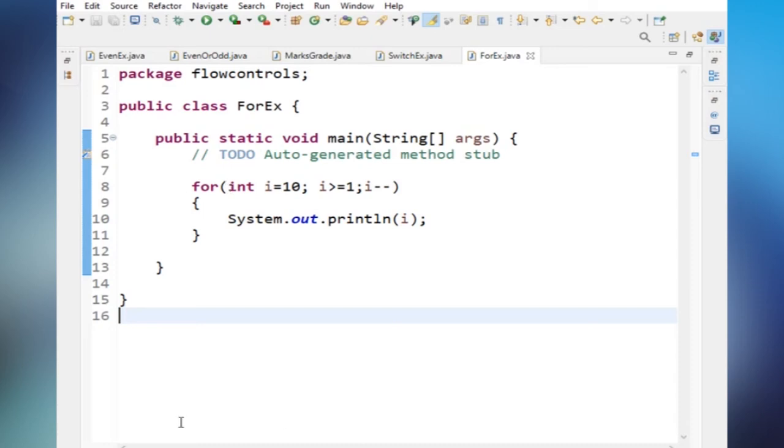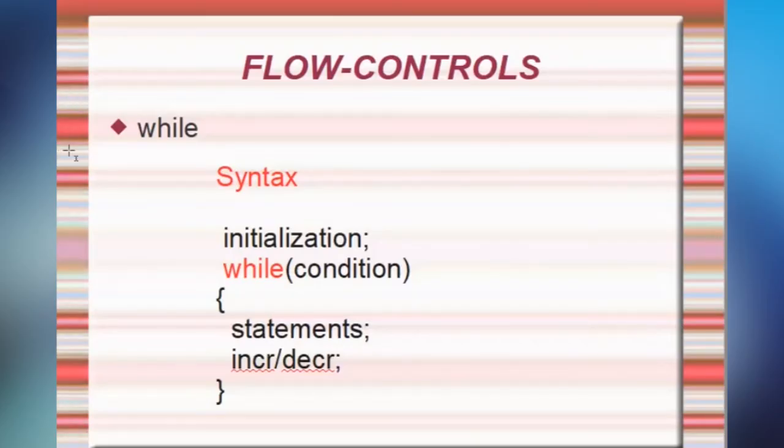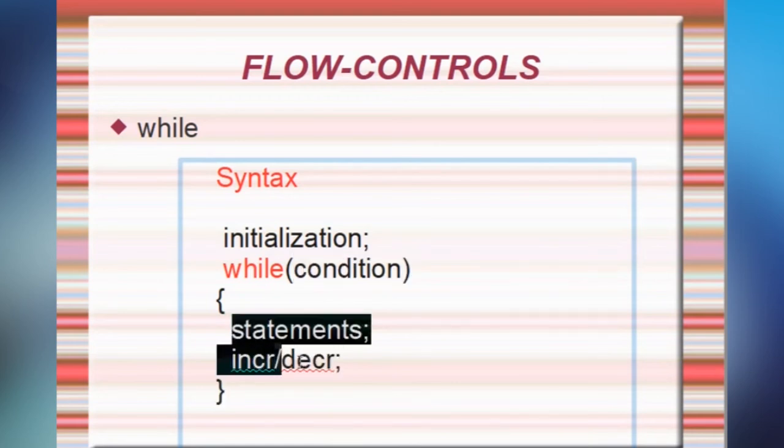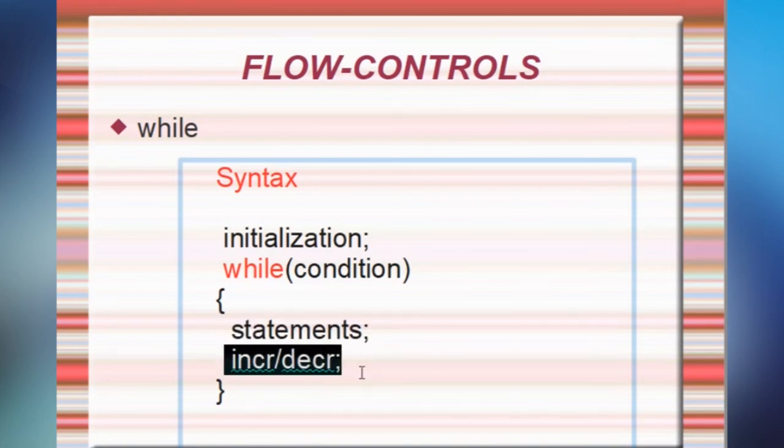The next flow control is while. It is the same as for, but the syntax is different. Here, first the initialization will come, next we write while, and then the condition. If this condition is true, then only it will enter into the loop. Otherwise it won't enter into the loop. First we write our logic. At the end of our logic we write an increment or decrement statement. Then we close the while loop.